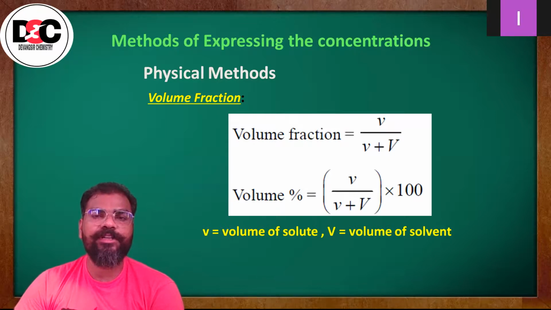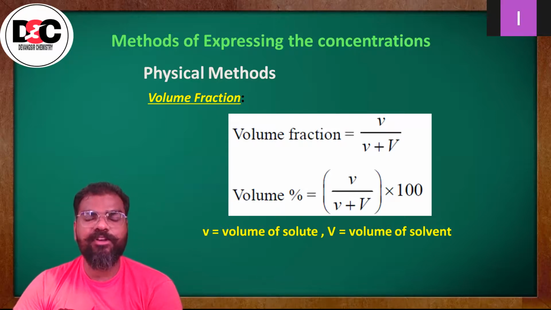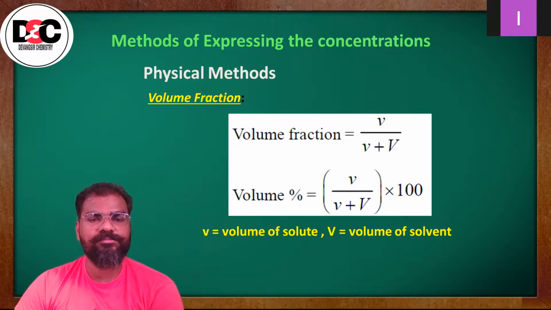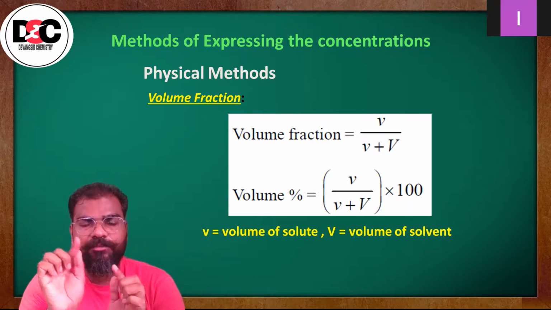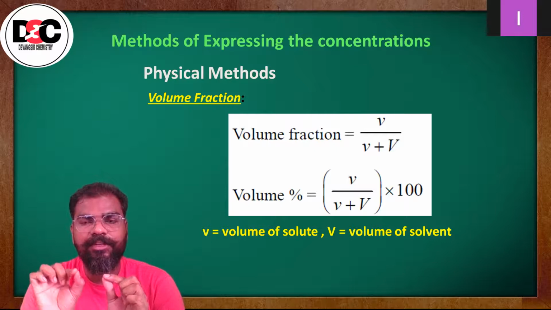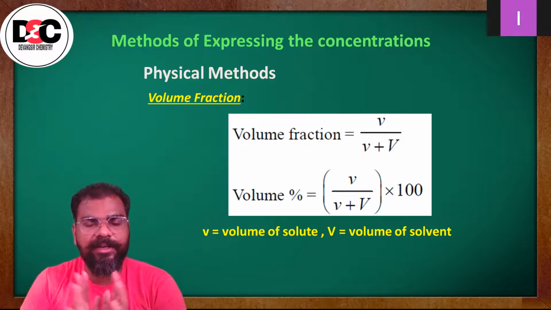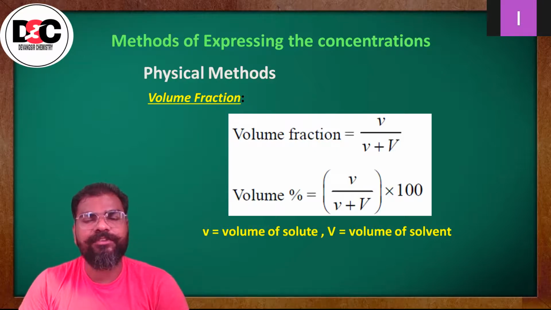In the denominator, we need to take the volume of solution, so we have added small v plus capital V. The ratio we have to consider will become the volume fraction. Volume percentage is the same formula, small v upon small v plus capital V multiplied by 100. So it would be the volume fraction.